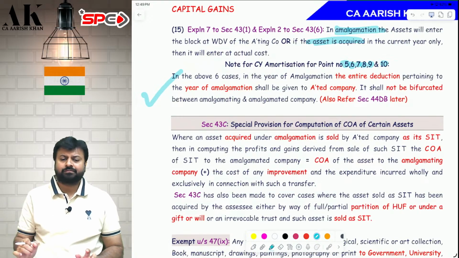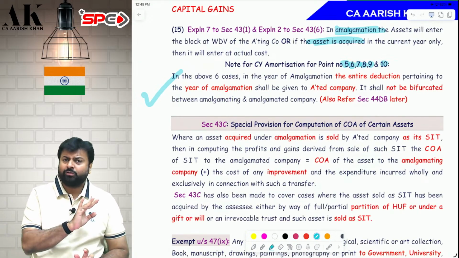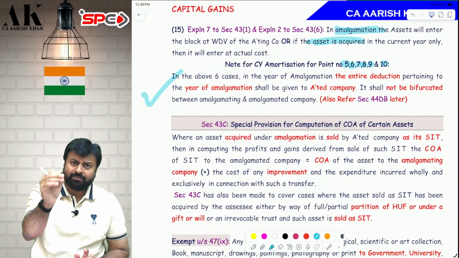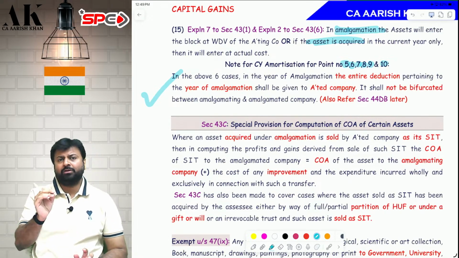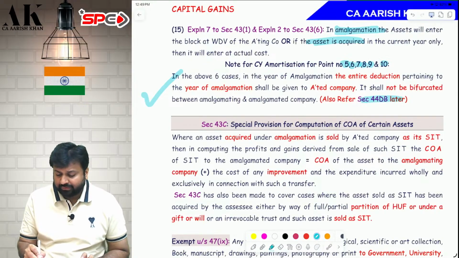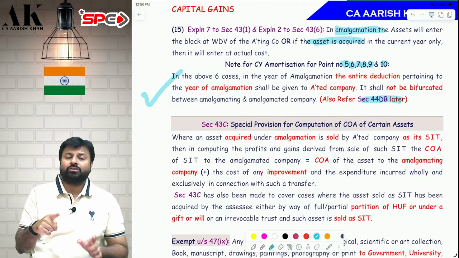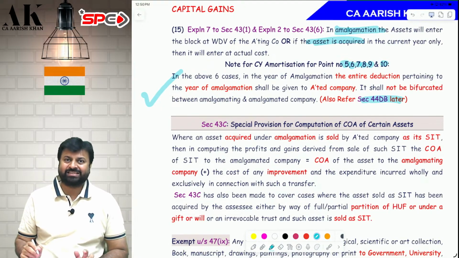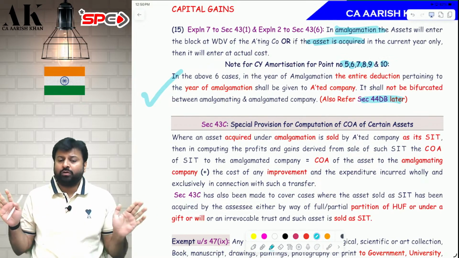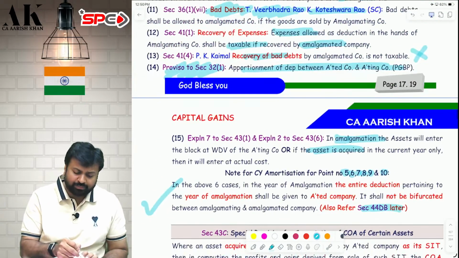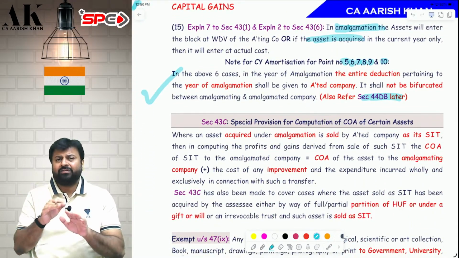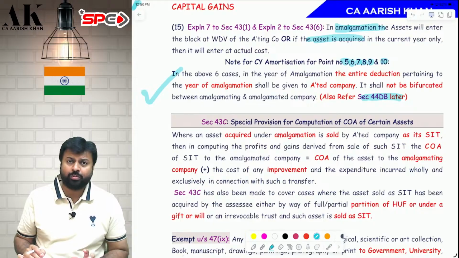No bifurcation. In the current year, you don't have to do any bifurcation. The entire amount will be claimed by the amalgamated company only. But later on, one section will come, 44DB, where in the current year also you have to apportion on the basis of number of days. But here, in the current year, you don't have to apportion. Only depreciation you have to apportion on the basis of number of days. Apart from depreciation, for all other amortizations, the current year amount will be fully given to the amalgamated company. I hope it is clear to all of you.